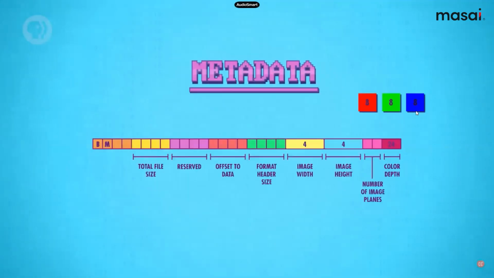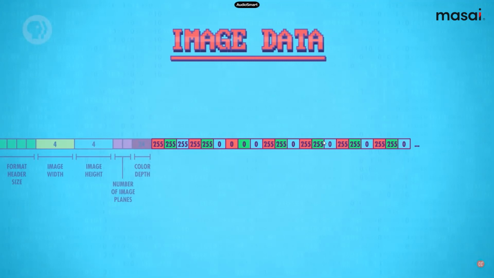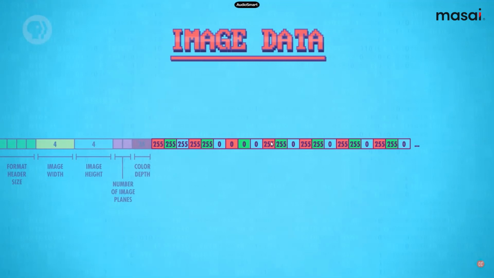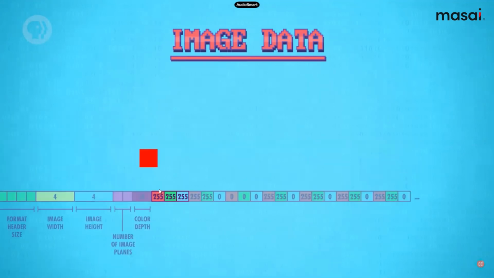After that, our data comes. Similarly, as with the audio file, where after the metadata our actual data came, here also our image data will come. The data will contain the values of the pixels. After this, we will take 3 values at a time. First we take the first value, then the second, and then the third. It is not a pixel value, it is just an integer value. By combining 3 integer values, we will generate 1 pixel.